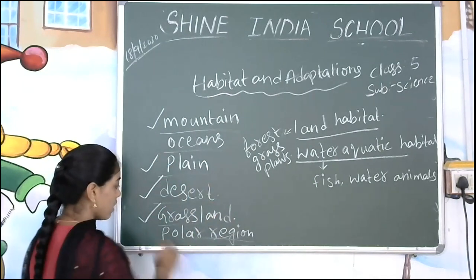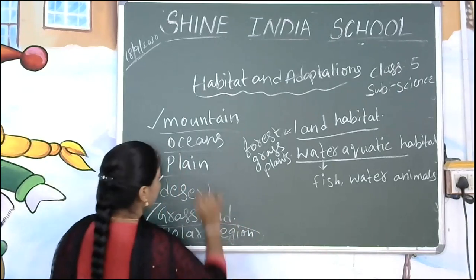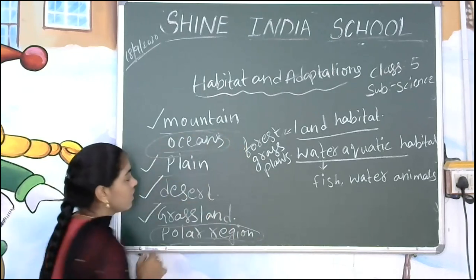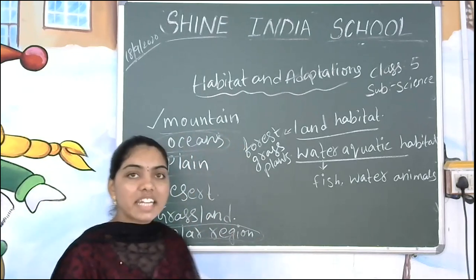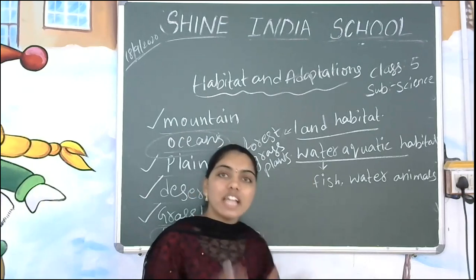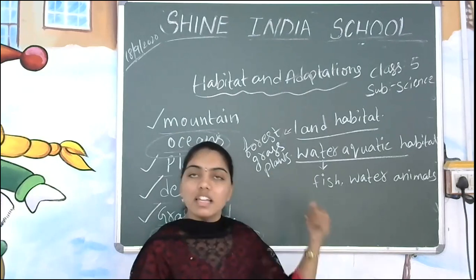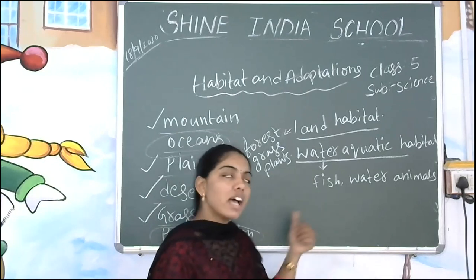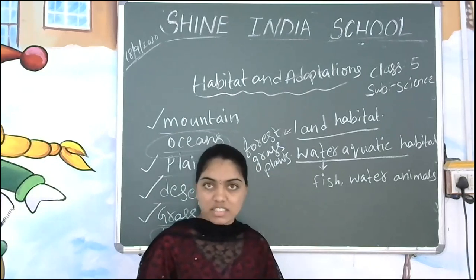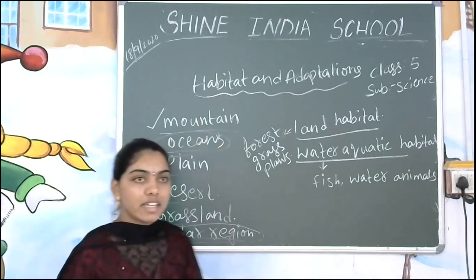Next, polar regions and oceans belong to the aquatic habitat. In this way, we have separated the animals and learned about two conditions, land habitat conditions as well as aquatic habitat conditions. By this, we have completed our topic about habitat and adaptations.